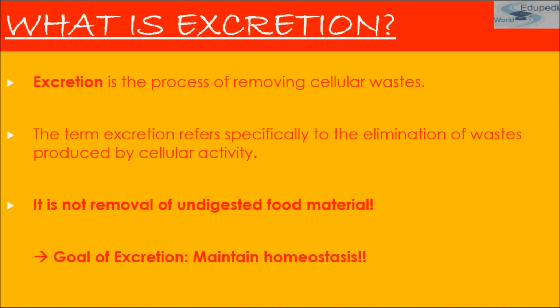It is the mechanism by which the body maintains a steady state of internal environment. Conventionally, the term excretion is applied to elimination of substances which cross the cell membrane to leave the body. Thus, egestion is not excretion, as the undigested food passes down the alimentary canal without passing through the cell membrane.